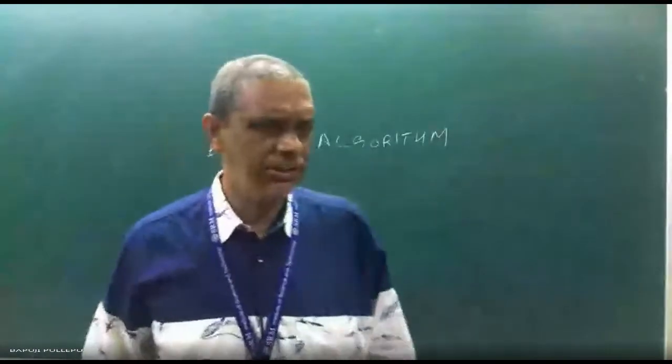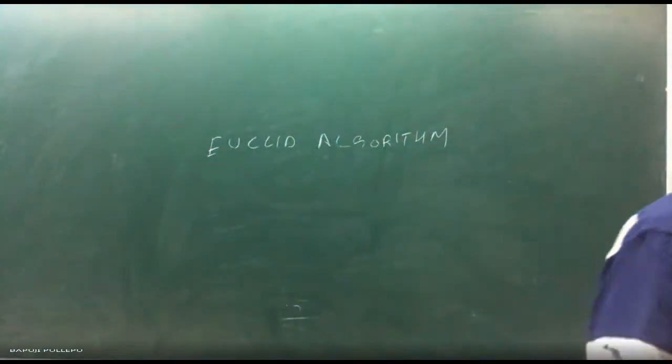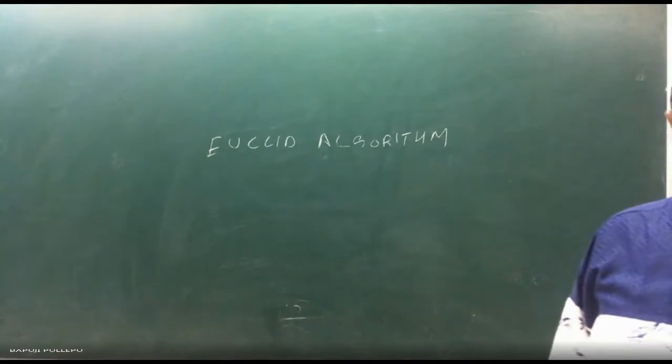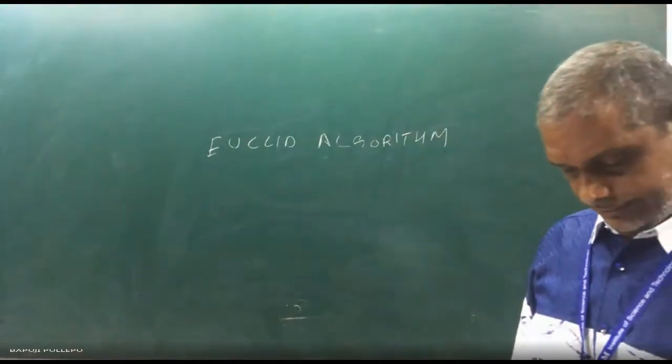Euclid's algorithm, whatever the pronunciation exactly is, I don't know. Listen, it's very, very important.